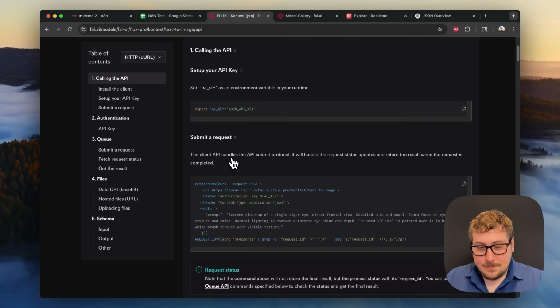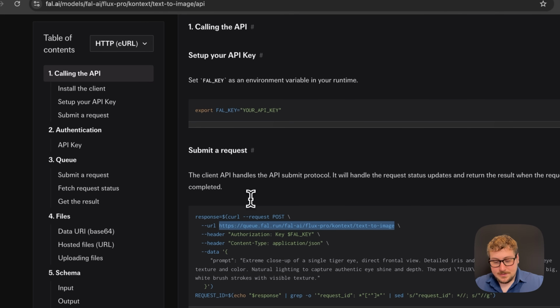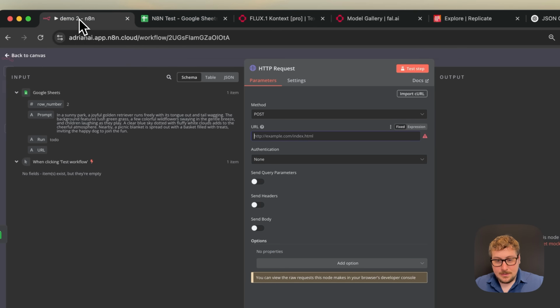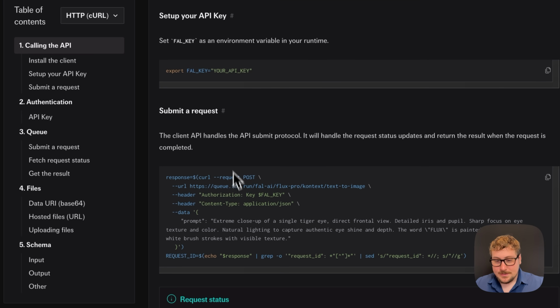And if we go to the API and scroll down, you'll see we have a different URL. So this is the URL we're going to want to copy. So for whatever model you want to use, you just go to the page, go to submit a request, and this is what you're going to need to do. And then for the header, you're going to want to do this in the credentials on N8N. This is super important, and I'm going to walk you through it now.